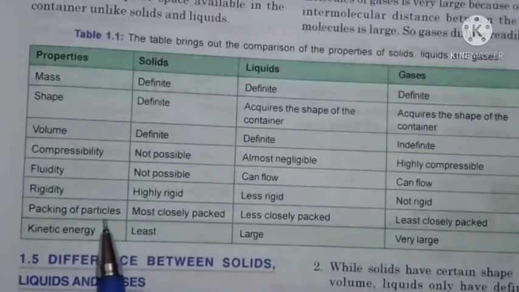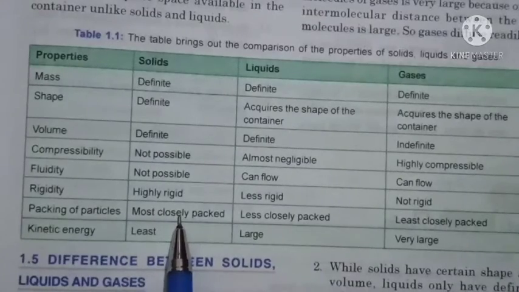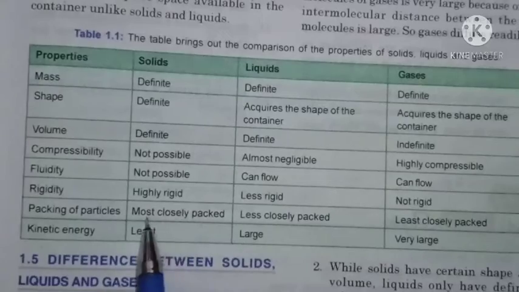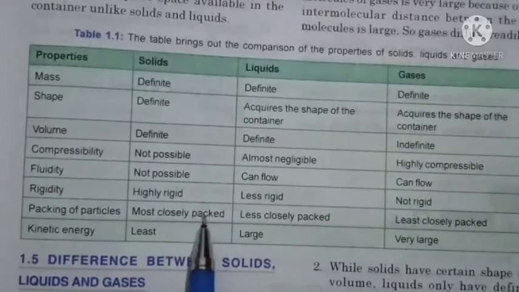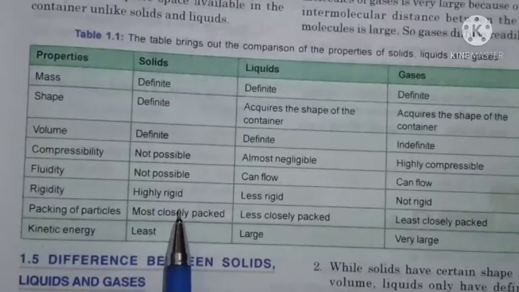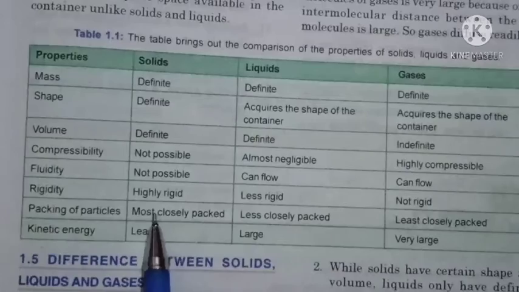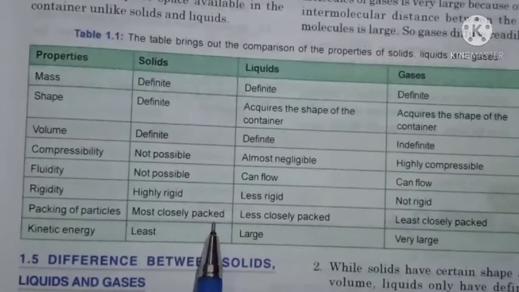Next, packing of particles. Students, due to a very strong force of attraction and no space present between the molecules, the molecules are closely packed in solid.